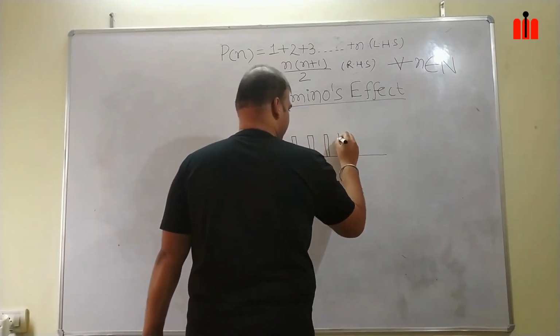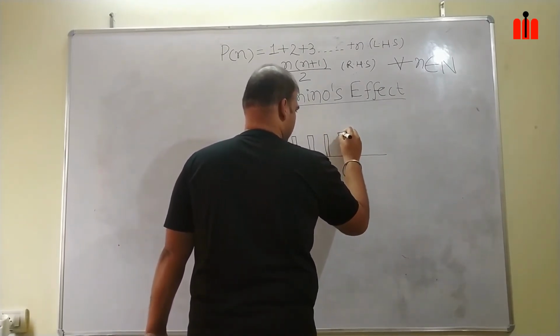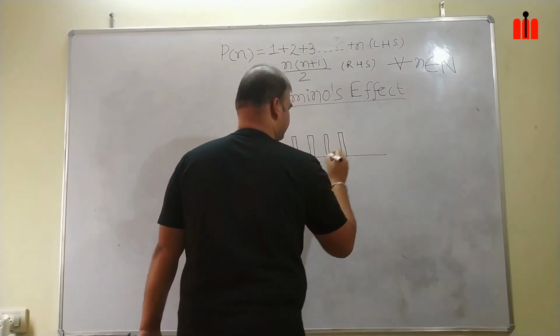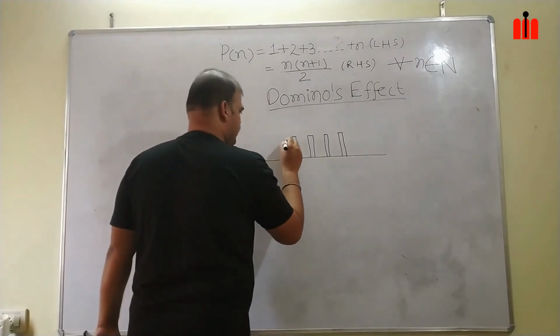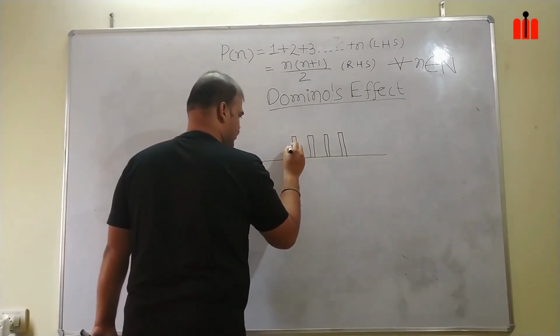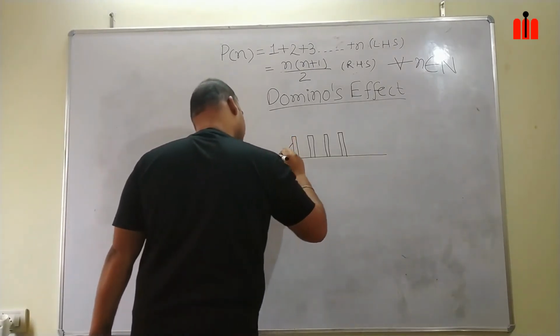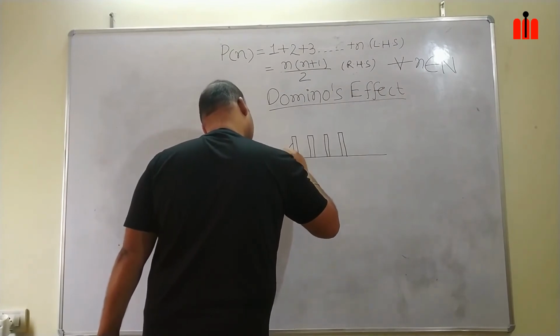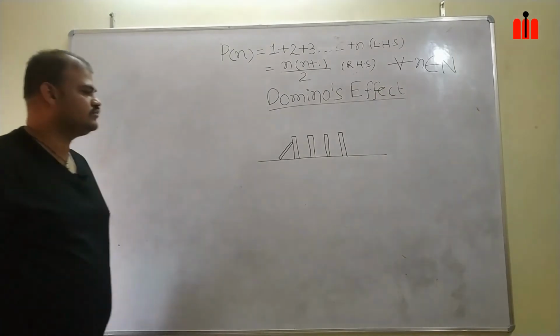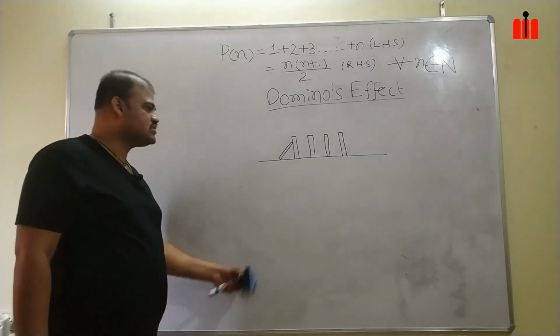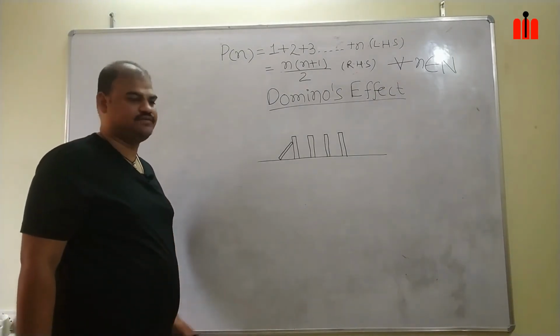The spacing between these plates is equal. Okay, these are my plates. How does this look? This is like a contraption.